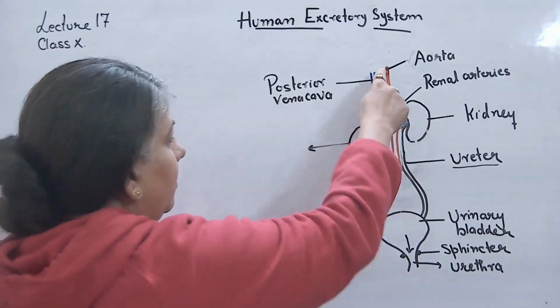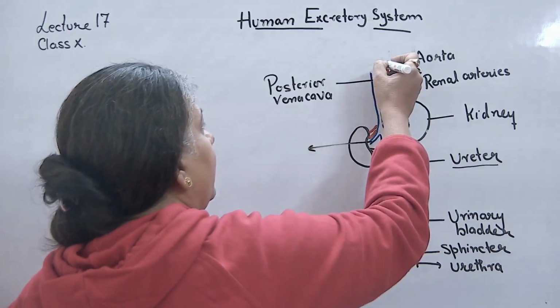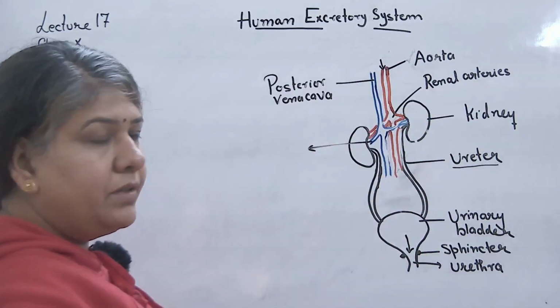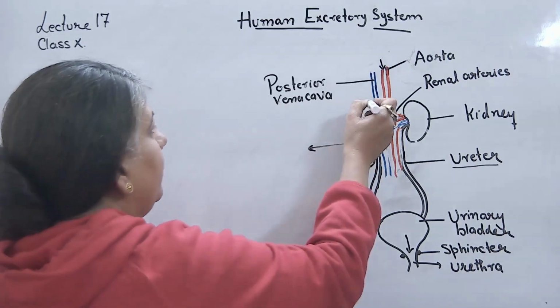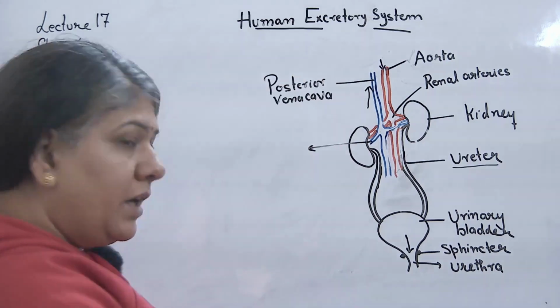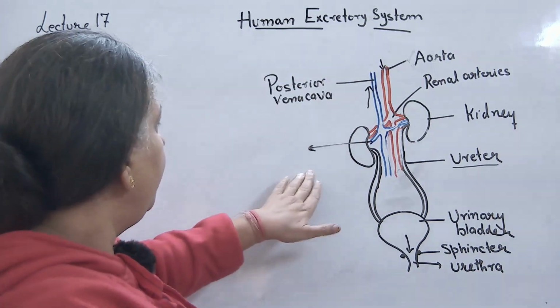So blood is supplied to the kidney through renal arteries and blood is removed. Here blood leaves the kidney through the renal vein.